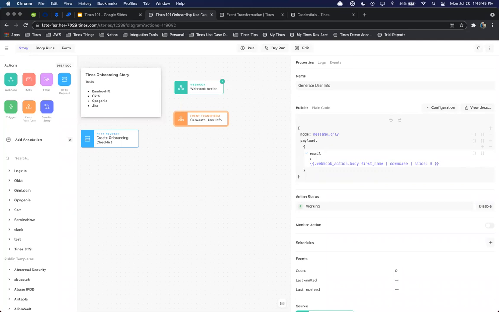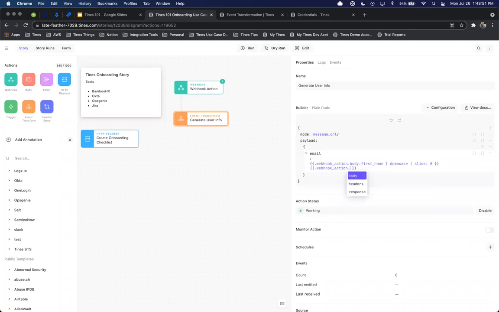And then I also want to add in my last name so I can standardize on first initial last name for my email syntax. So again, I'll do the webhook.body and I'll do last name. And again, I want to standardize on the data format, so I'm going to do pipe downcase. And then I'm also going to, at the end of this, do